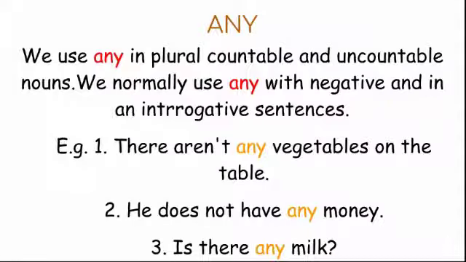Next determiner is any. We use any with plural countable and uncountable nouns. We normally use any with negative and interrogative sentences. For example, there aren't any vegetables on the table. He does not have any money. Is there any milk?